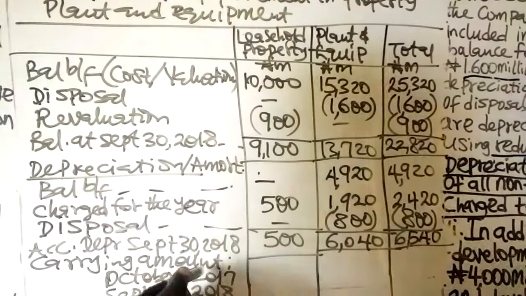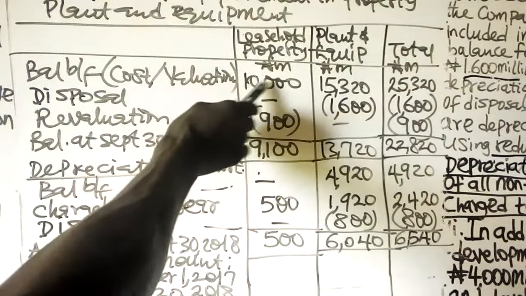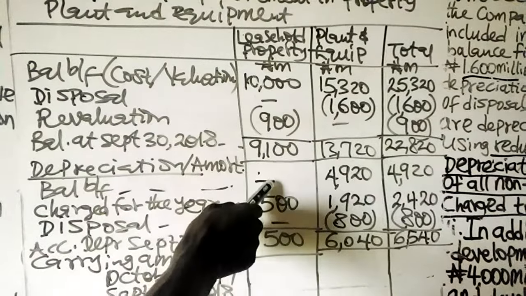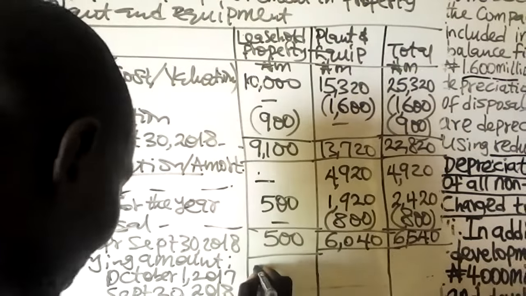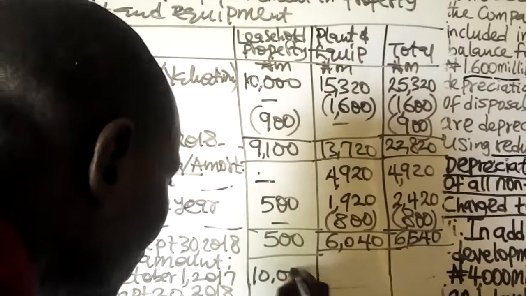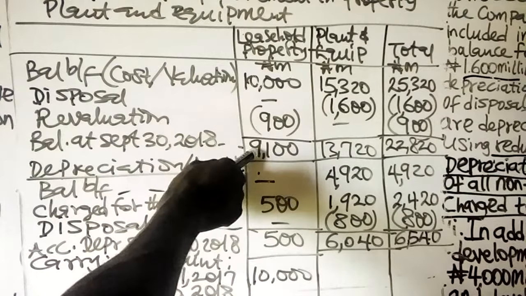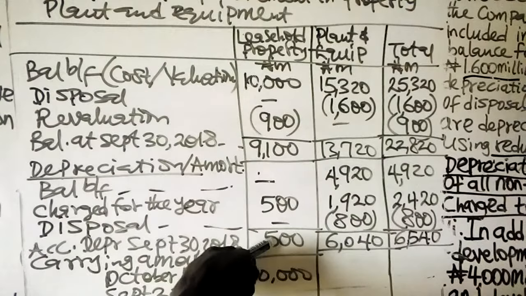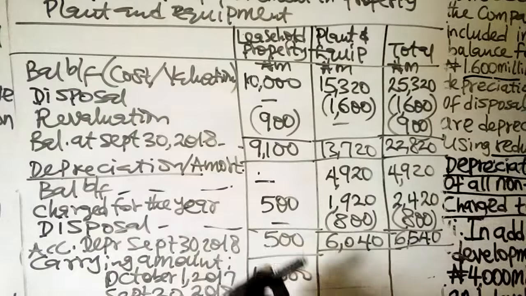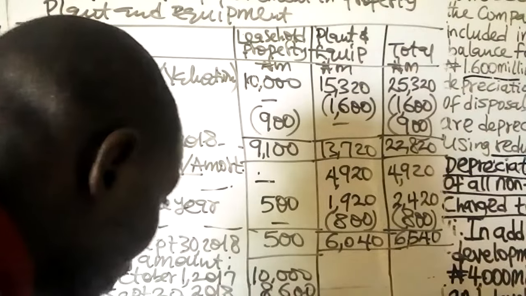To get the one at the beginning, you take the balance brought forward here minus the balance brought forward here. 10,000 minus nil. This one will still be 10,000. To get the one as at the end of the period, you take the closing balance here minus the closing balance. 9,100 minus 500. Then you have 8,600.